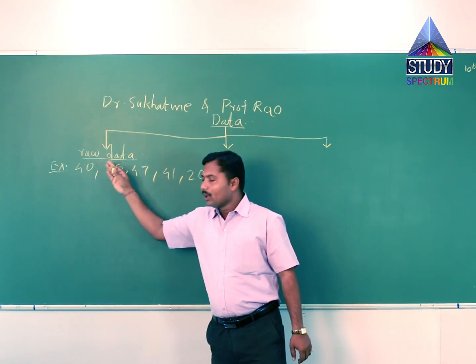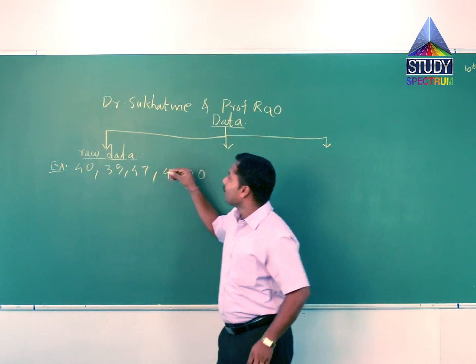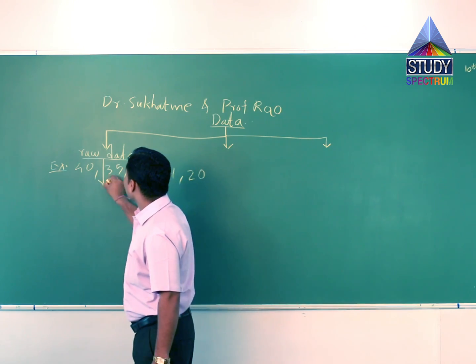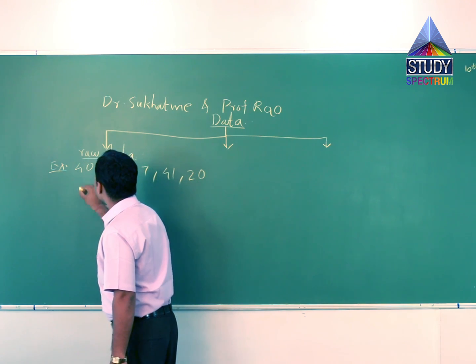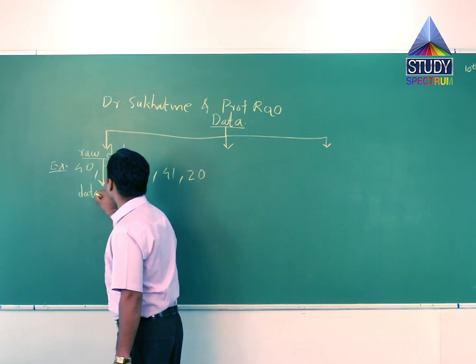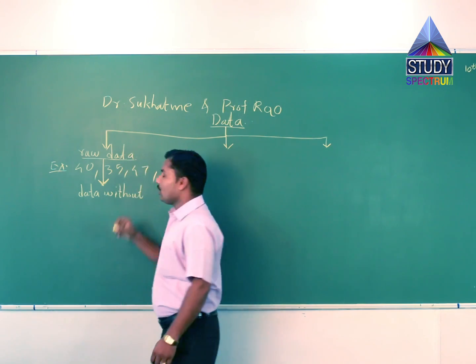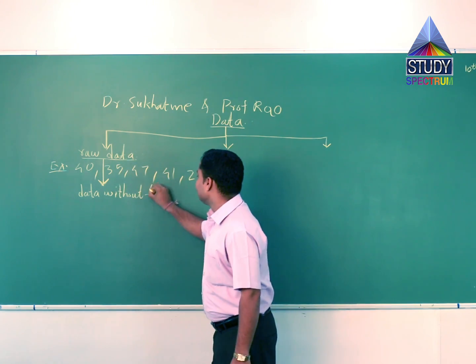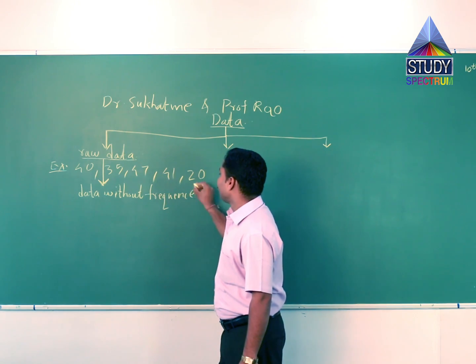And this data has no frequency. Raw data means data without frequency.